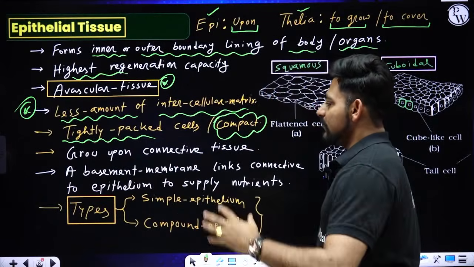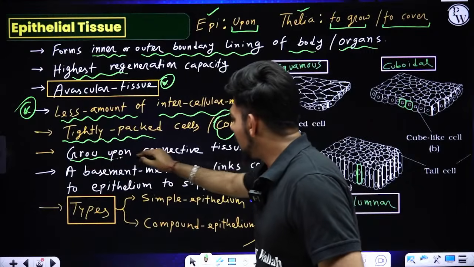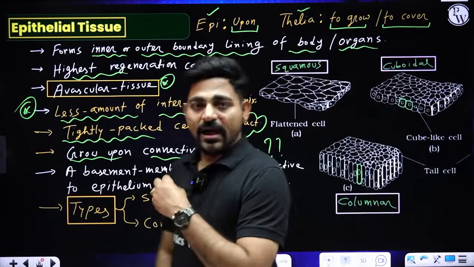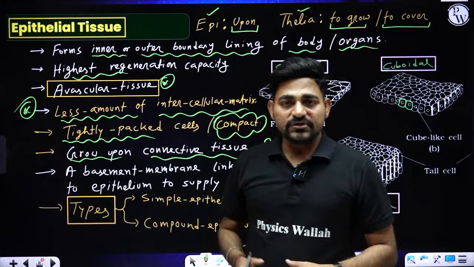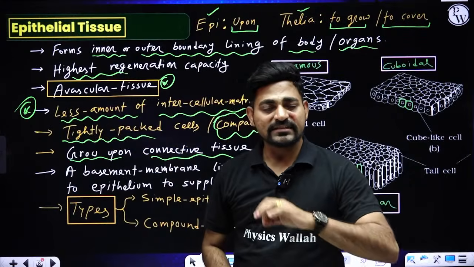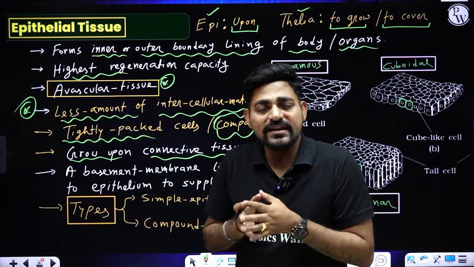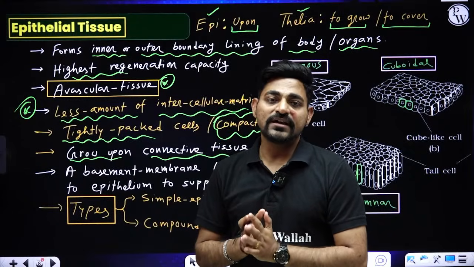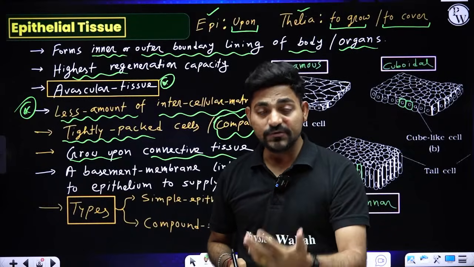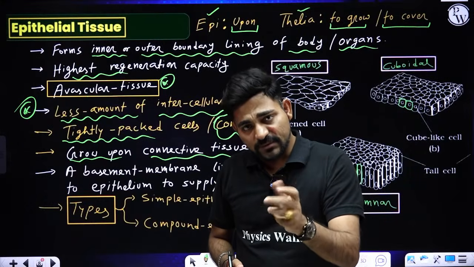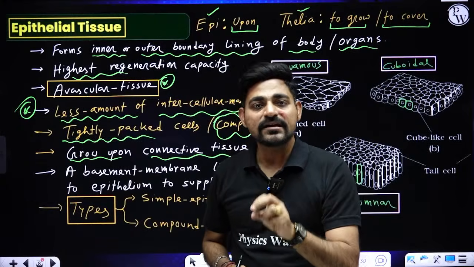Okay. Now, they always grow upon connective tissue. Why is it so? Why will epithelial tissue grow upon connective tissue? Because they don't have blood supply. They are avascular in nature. But still, they are in need of nutrients and oxygen, right? So they take those supplies from the underlying connective tissue.